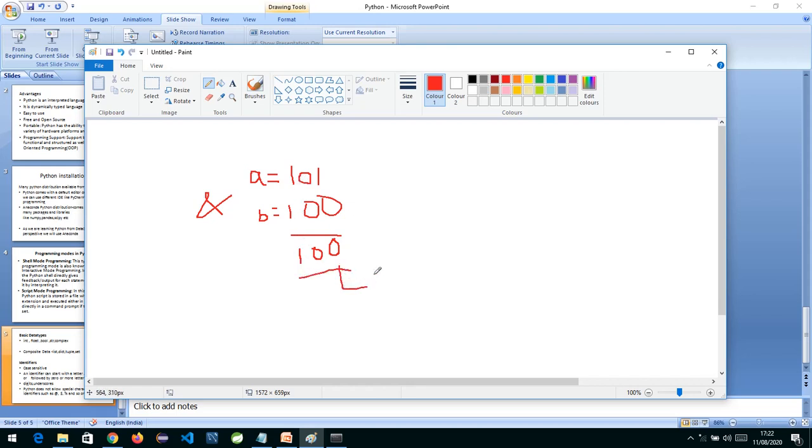If you convert this into a decimal number, we are converting from binary back to decimal. The answer which we have got is in binary format, and now we need to convert it into decimal. So we write 0 into 2 raised to 0, 0 into 2 raised to 1, and similarly 0 into 2 raised to 2.